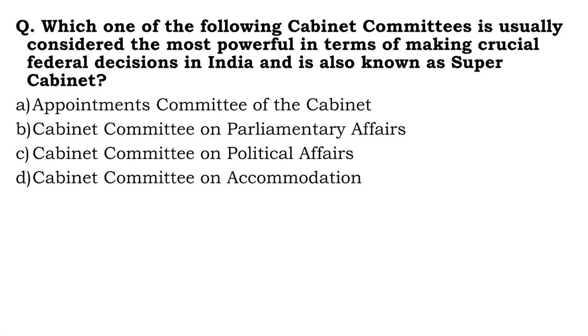And the last question for today. Which one of the following cabinet committees is usually considered the most powerful in terms of making crucial federal decisions in India and is also known as super cabinet? So the largest cabinet committee, which is the cabinet committee on political affairs, C is the right answer. It is also known as a super cabinet because it comprises of almost half of the cabinet ministers.